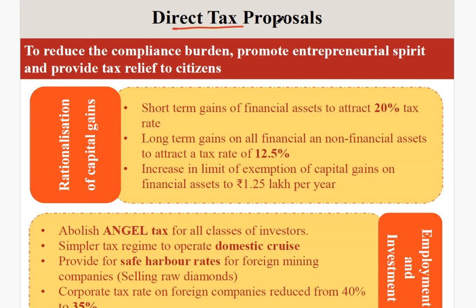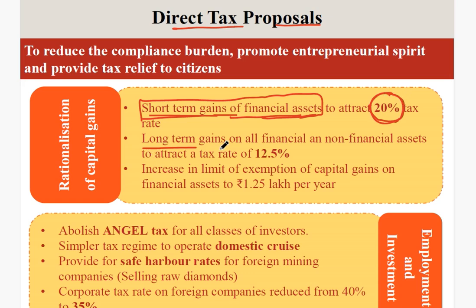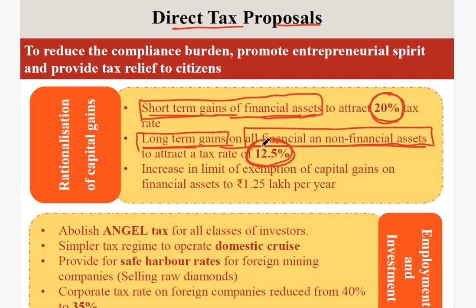Next, about the direct tax proposals, see, rationalizing of capital gains. Now the government has given that short-term gains on financial assets will attract a 20% tax rate. That means if you have financial assets from which you are getting short-term gains, then you will be under the tax rate of 20%. And for all financial and non-financial assets, if you are getting a long-term gain, now you have to pay a tax of 12.5%. The limit of exemption of capital gains on financial assets is increased to 1.25 lakh per year.